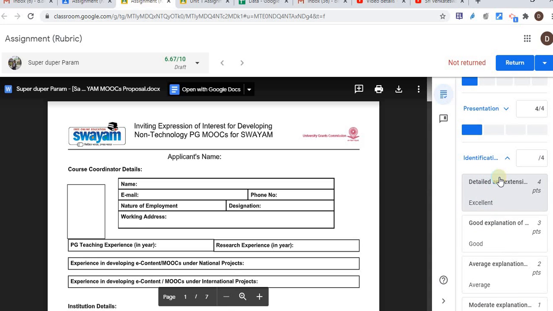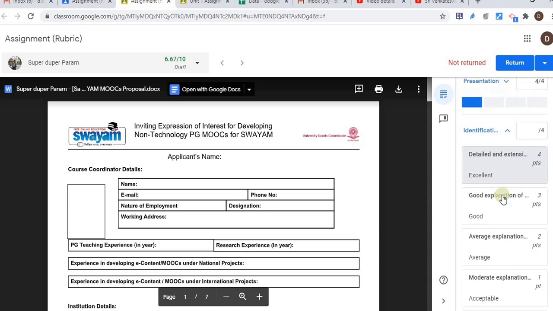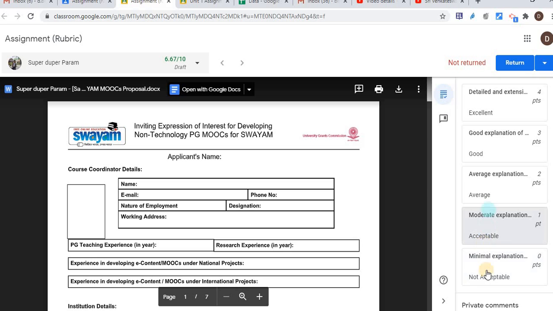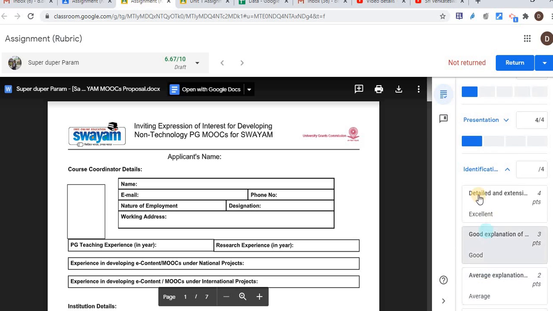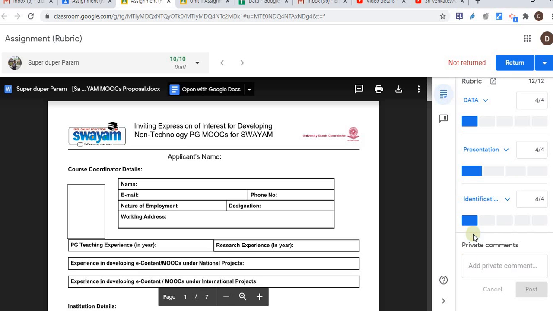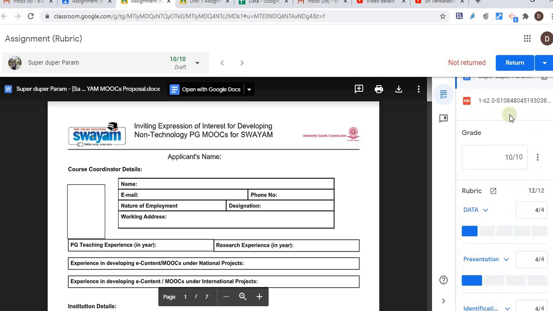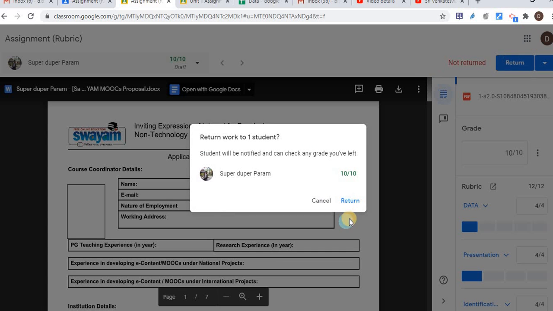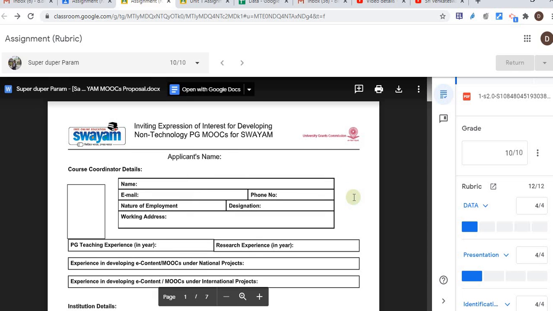So I can see the detail here, excellent, good, and moderate or acceptable or not. So the identification part, this one again selected. So everything is excellent. So based on the rubric, we can check the assignment part.